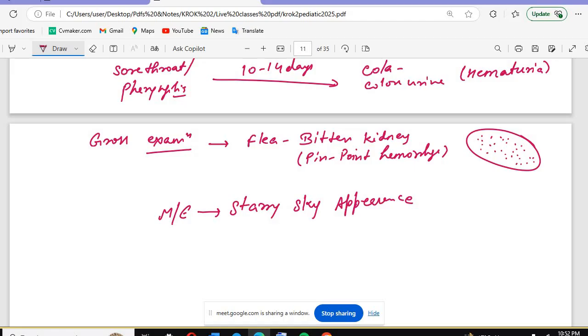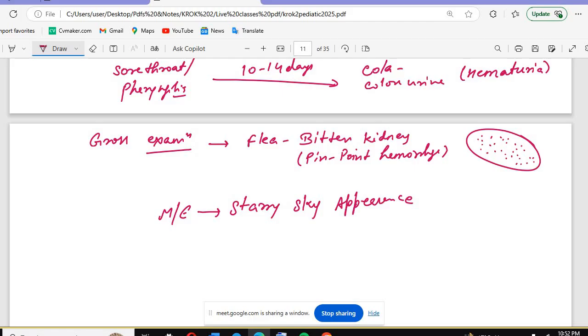Speak out with your vocal cords. Starry sky appearance will be seen in, arre, this one, PSGN, post-streptococcal glomerulonephritis. It is in front of you, you have to speak out, okay? That is PSGN.